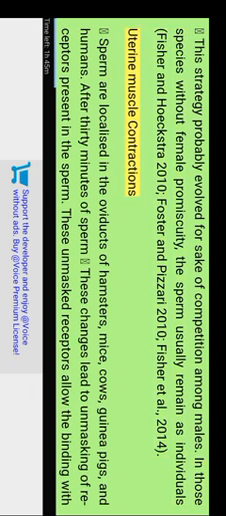2014. Uterine muscle contractions. Sperm are localized in the oviducts of hamsters, mice, cows, guinea pigs, and humans. After 30 minutes in the female tract, these changes lead to unmasking of receptors present on the sperm. These unmasked receptors allow binding with the zona pellucida while preparing the acrosome for the acrosome reaction. Figure 5.18 Mammalian sperm capacitation.